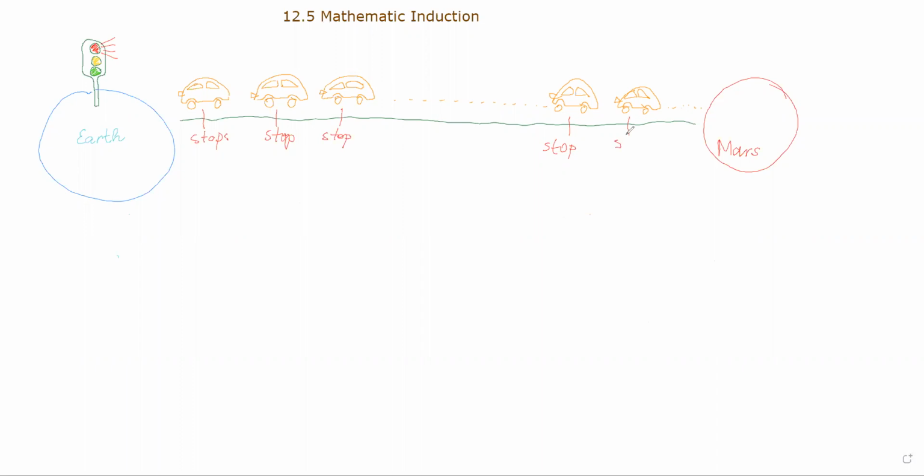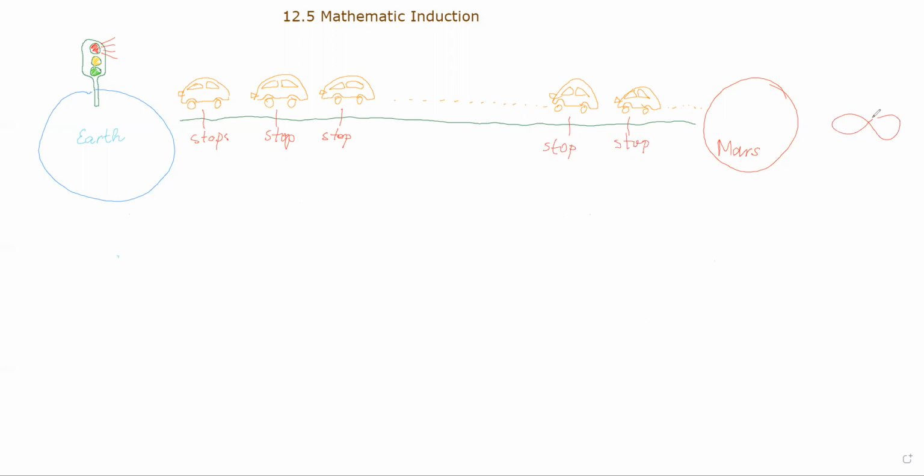And actually, all cars in this long, long line, which maybe goes to infinity, I'm going to put an infinity sign over here, are going to stop, just because as soon as they see that the car in front of them stops, the next one is going to stop, and the next one is going to stop. And it's going to look like a chain reaction. Actually, mathematical induction is using a similar pattern to prove statements.